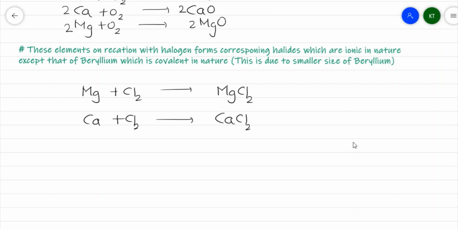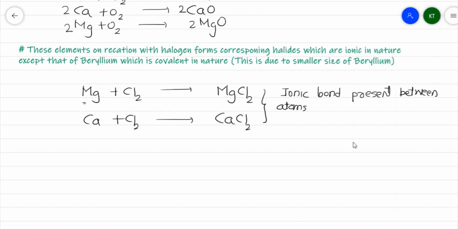Now we have studied in chapter 4, atomic structure and chemical bonding. Magnesium chloride and calcium chloride are ionic in nature. They have an ionic bond present between the atoms, because magnesium is a metal, chlorine is a non-metal, calcium is a metal, chlorine is a non-metal. So metal and non-metal result in formation of the corresponding ionic bond.